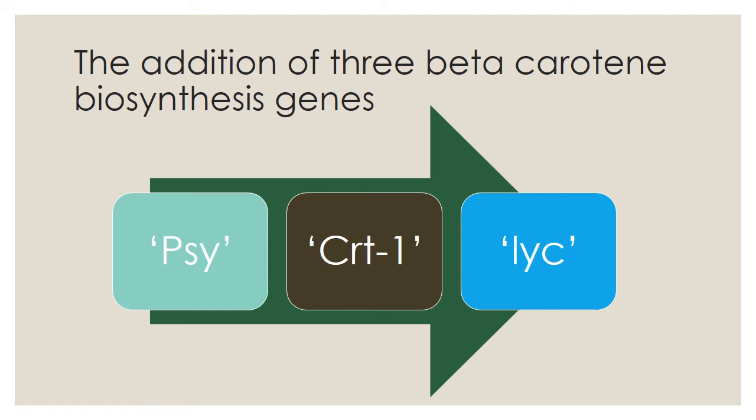Then the second one is the CRT1 gene, taken from the soil bacterium Erwinia uredovora. Next is LYC. LYC is lycopene cyclase. This gene is taken from the wild type rice endosperm. So this gene is also taken from another type of rice plant. With these three genes introduced, we get the new plant called golden rice.